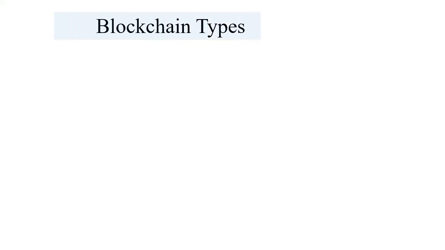So now let's try to understand the blockchain types. Blockchain at a very high level is divided into three types: public, permissioned, and private. Let's try to understand them one by one.